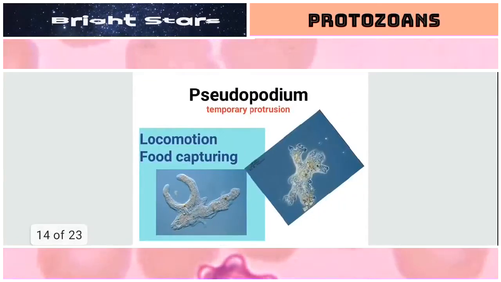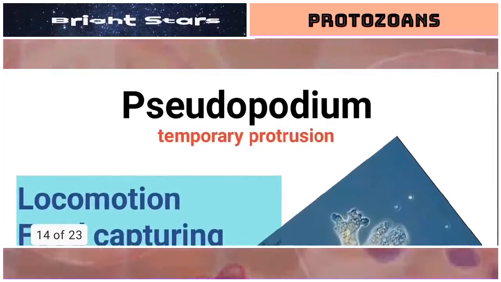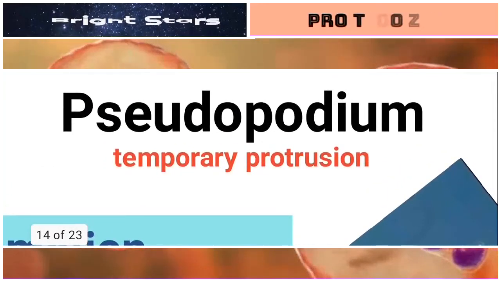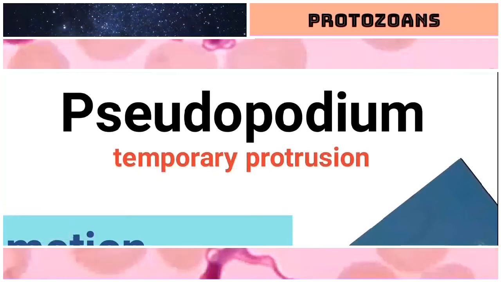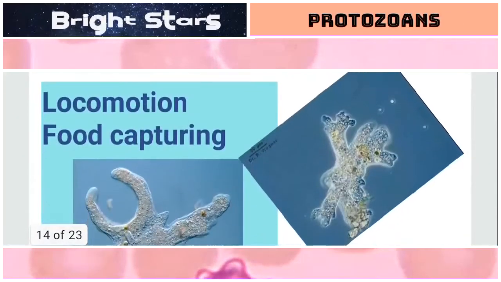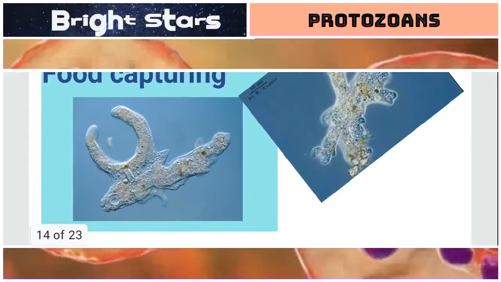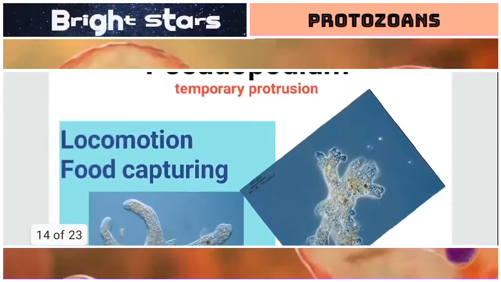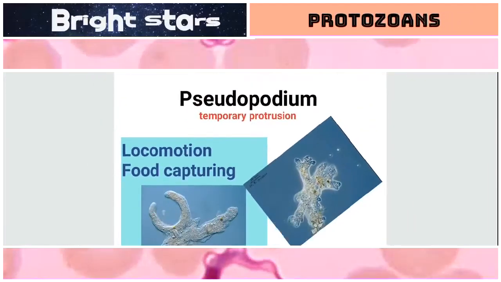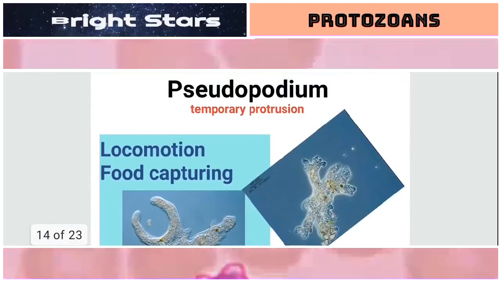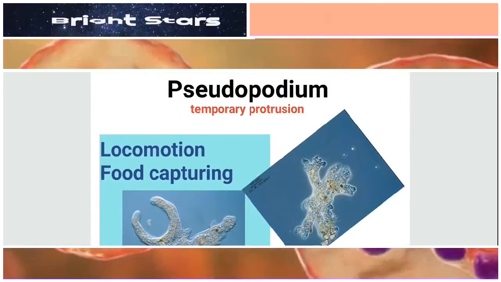Next thing is pseudopodium. Here pseudo means false, podium means foot. Pseudopodium is a false foot. This is a temporary protrusion, a temporary foot formed out of the cell, like this. That will be dissolved later, that will disappear later. The main function of the pseudopodium is, first, locomotion.